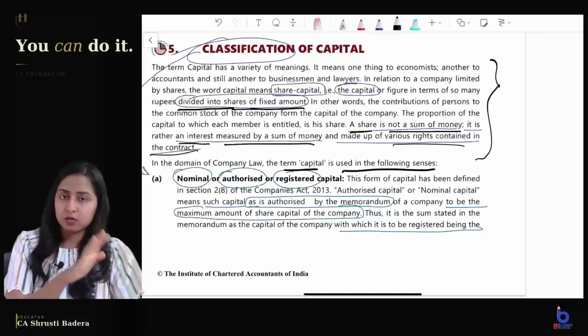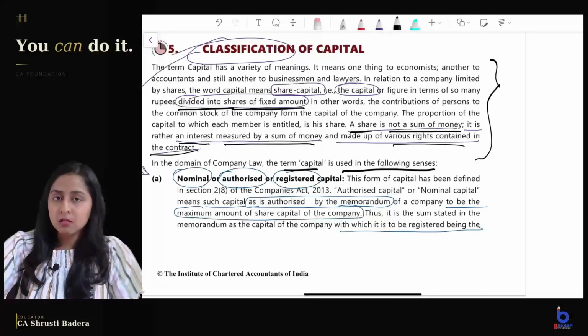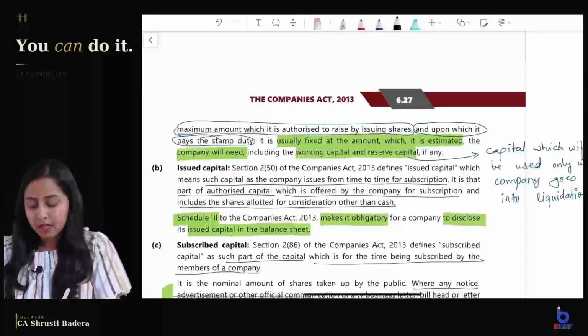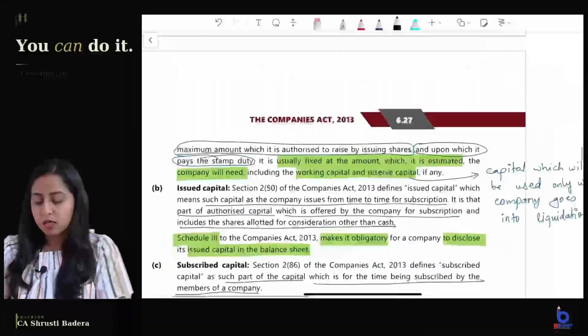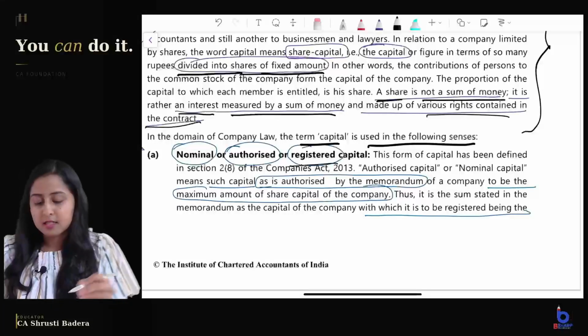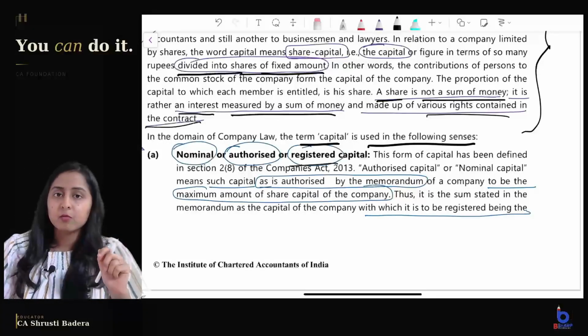Nominal, issued or authorized capital, which is mentioned in the memorandum. Then comes issued share capital, then subscribed capital, called up and paid up capital. Very easy. Why is it called registered capital? Because it is the capital with which the memorandum of the company is registered.